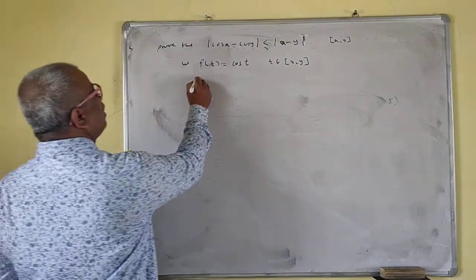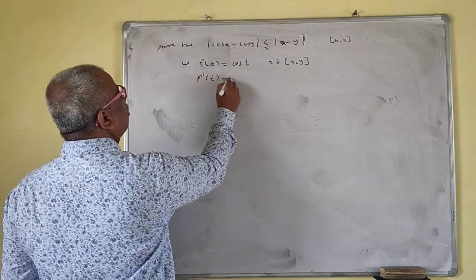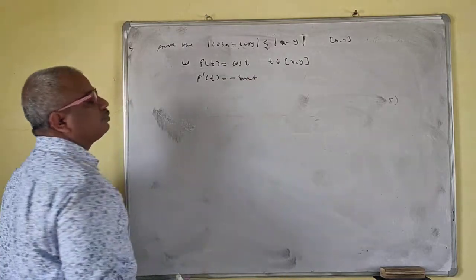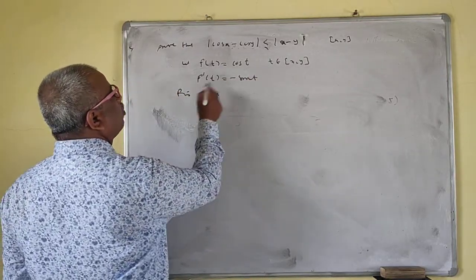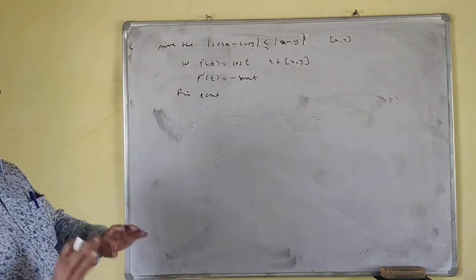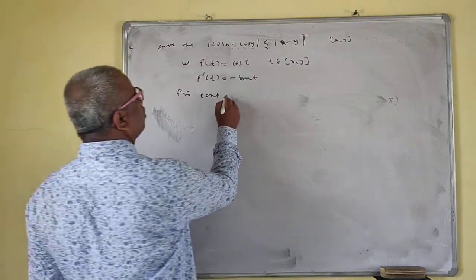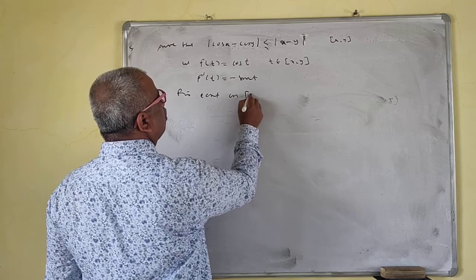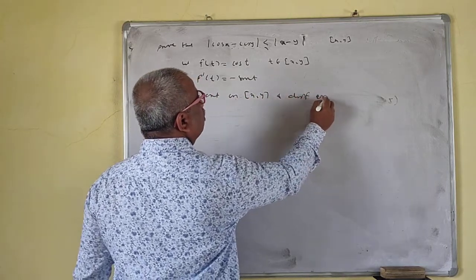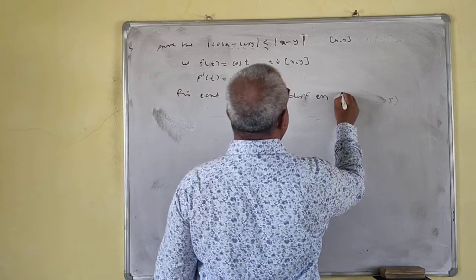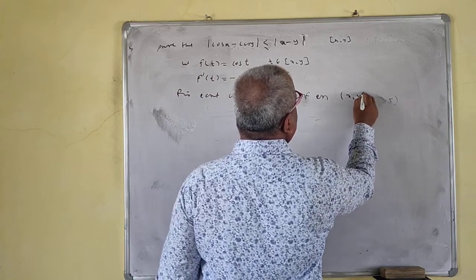Okay, f prime t is equal to minus sin t. Okay, so f is continuous on xy, because cos and sin functions are continuous everywhere, and differentiable on open interval xy.